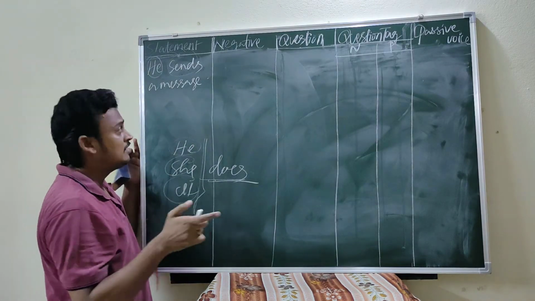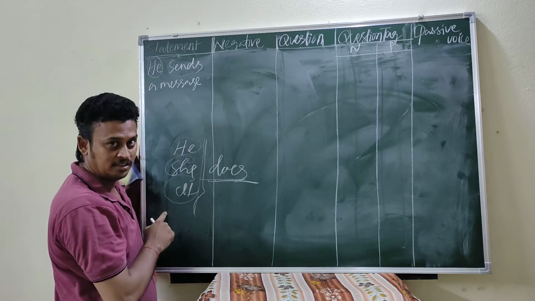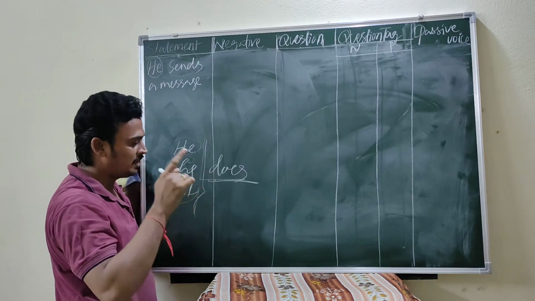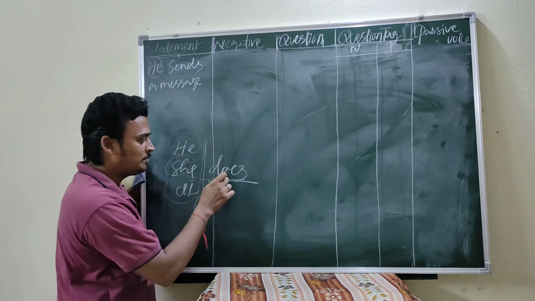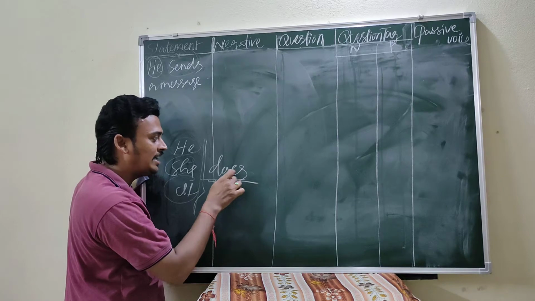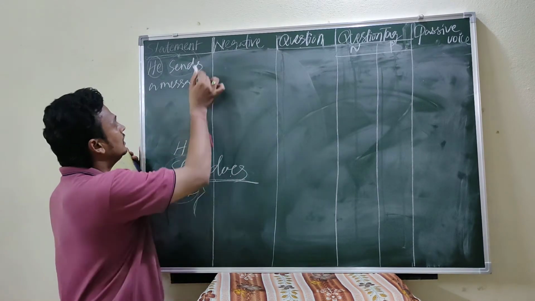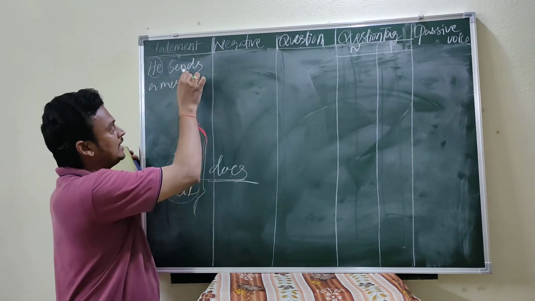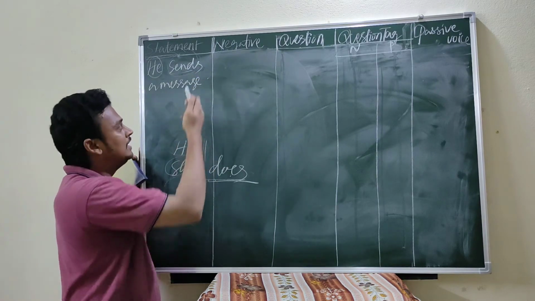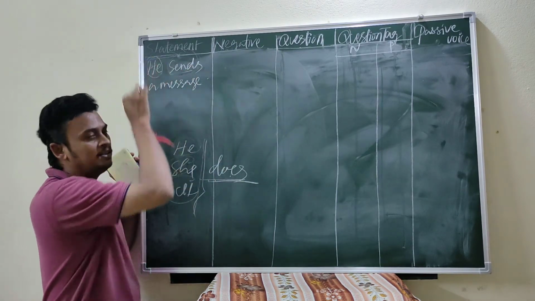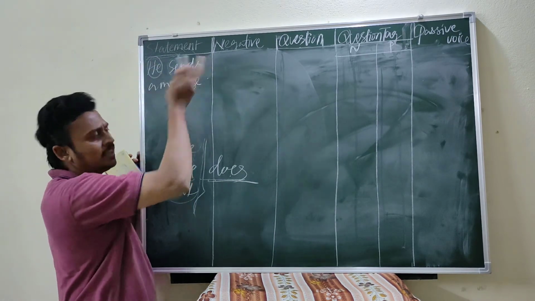Remember, once again repeating: he, she, it. These are the three subjects, third person singulars. Whenever you find these third person singulars in simple present tense, the verb must be added s or es according to the verb. Now you see, s is added to send. In the last class, we discussed only send. But here, s is added because the subject is singular. When the subject is third person singular, the verb must be added s.